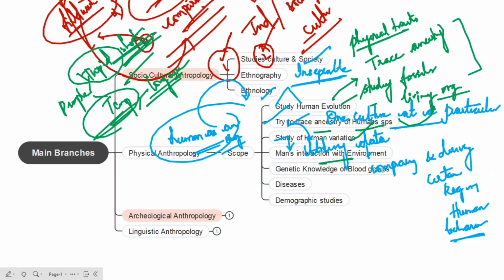And next one is man's interaction with environment. Yes, man's interaction with environment is very important, because based on the environment, man's culture has changed. Based on which environment people are in, we can understand the nature of humans. For example, the Eskimos do not get angry at all, because they live in very bad conditions in a very cold area, so they do not waste energy fighting with others.